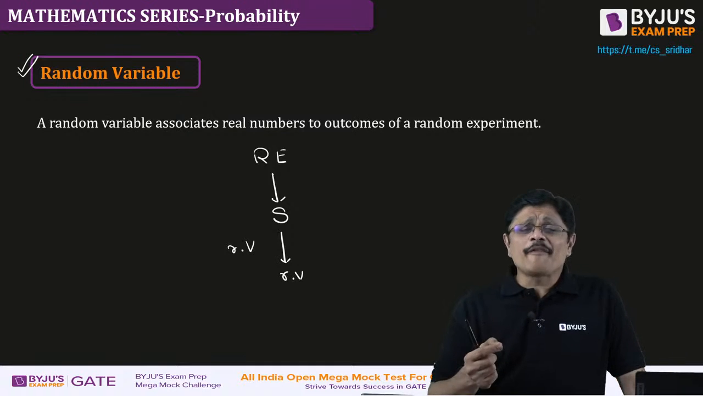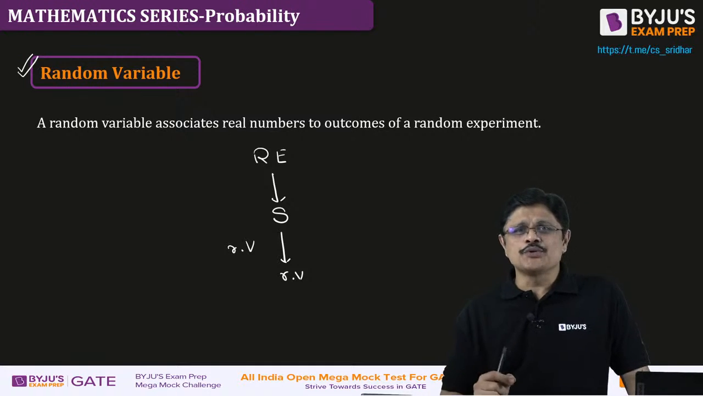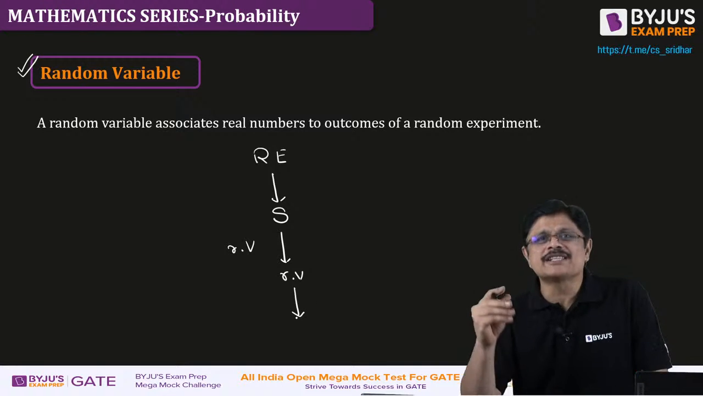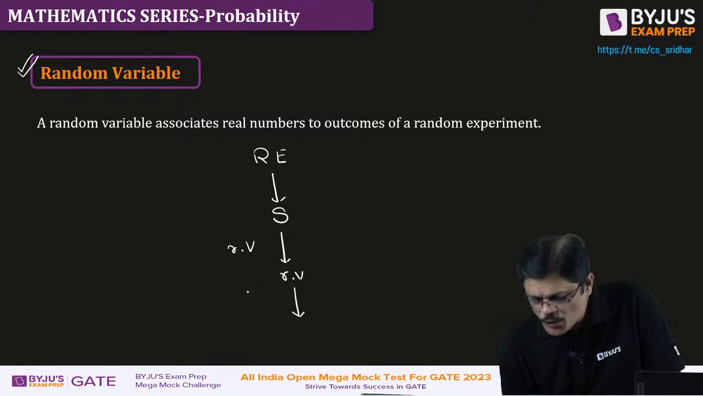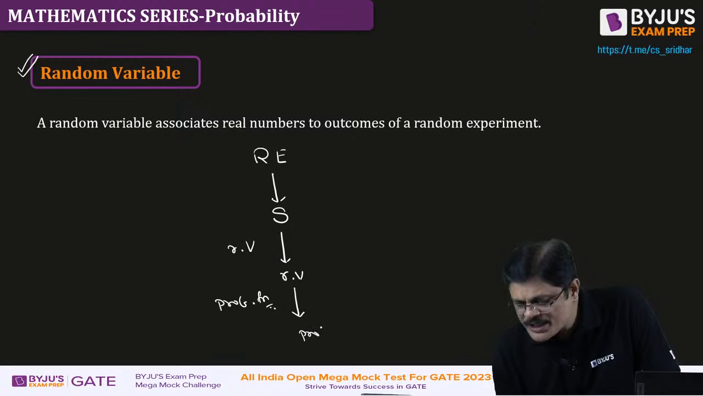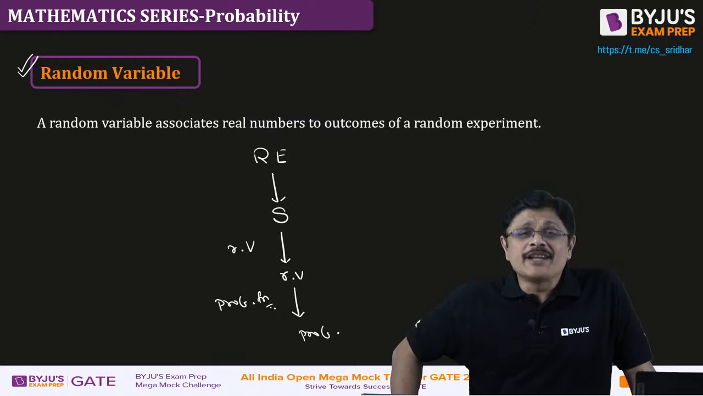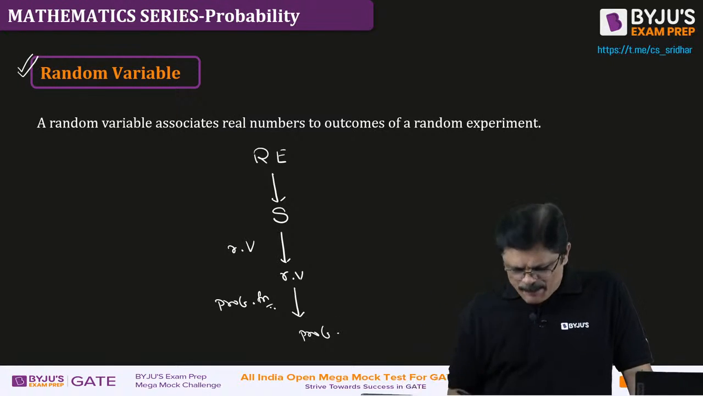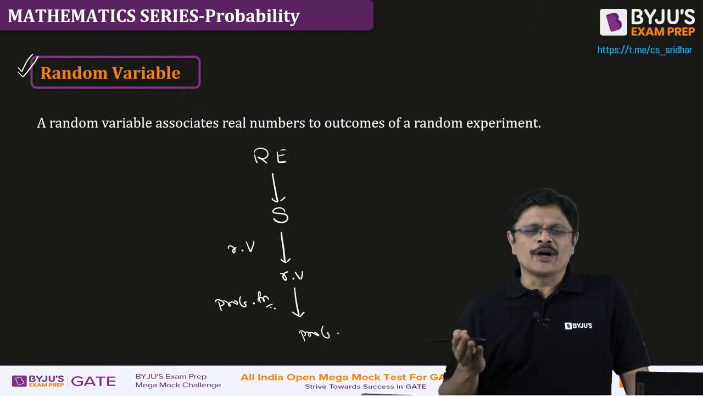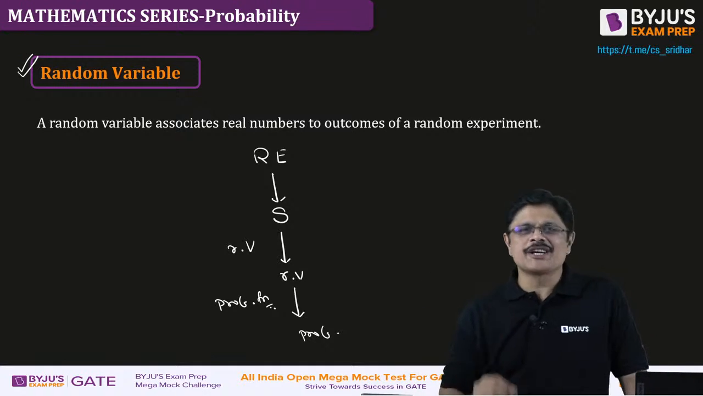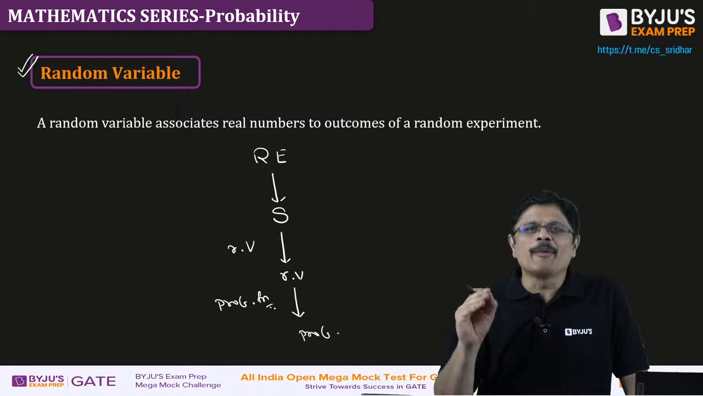Now, instead of associating probabilities to outcomes of the sample space, we associate probabilities to these random variable values. Using what? A probability function. So we use probability functions to associate probabilities to the values of the random variable. And this particular association is what is known as probability distribution.